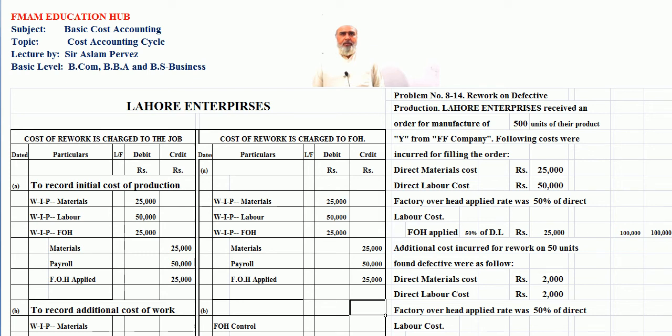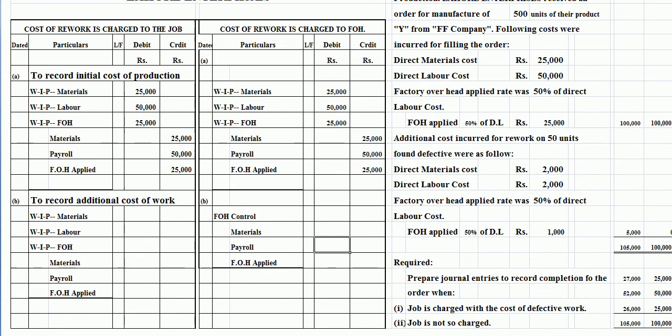Students, this is our initial entries which have been passed in both ledgers, cost charged to job and cost charged to the factory overhead control here.